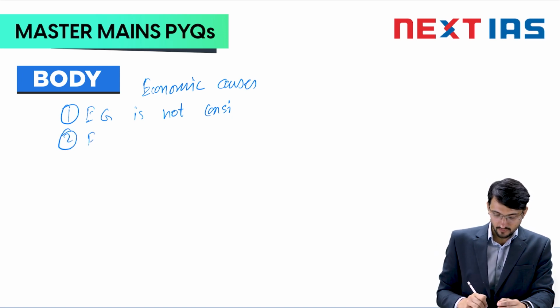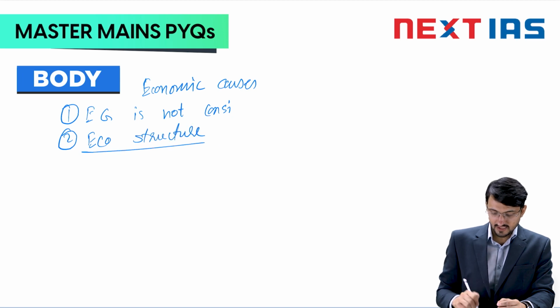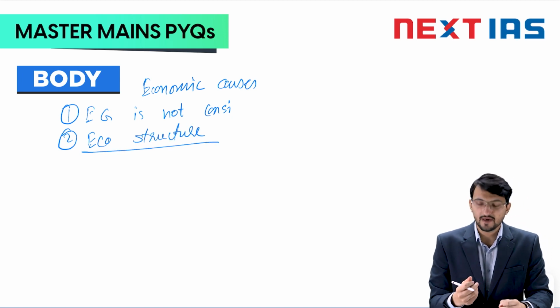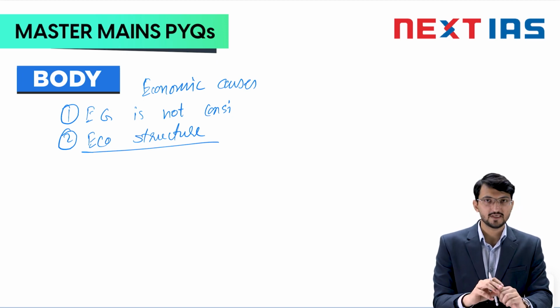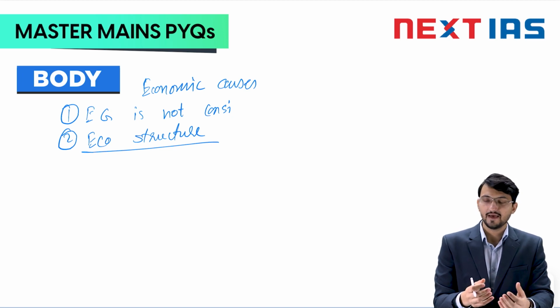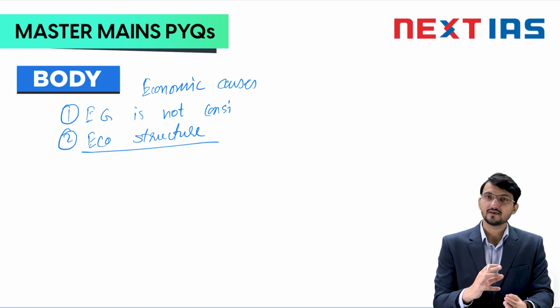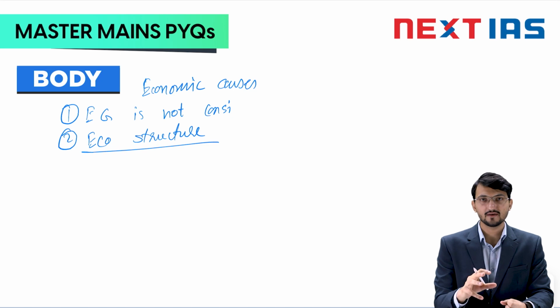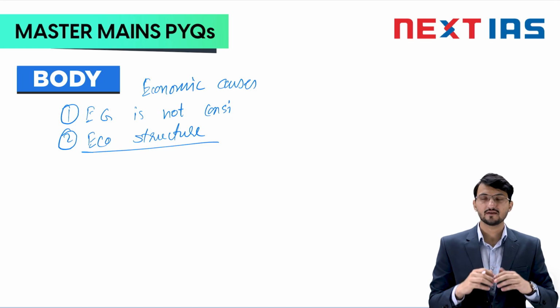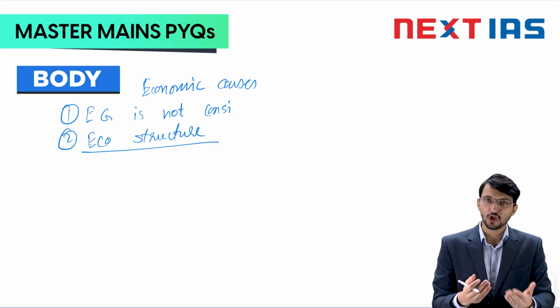Then you go for the second point. You talk about economic structure. So how has economic structure led to this reality? The economic structure is such in India that the majority of the population is involved in the primary sector, that is the agriculture sector. And that sector is not contributing a large amount to GDP. The largest contributor to GDP is the service sector, and the manufacturing sector has not been developed since long.